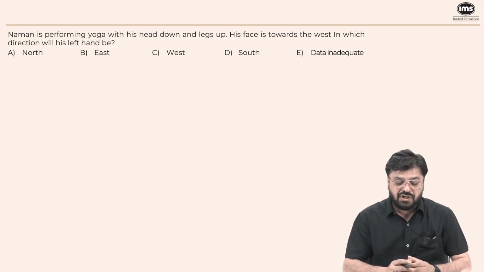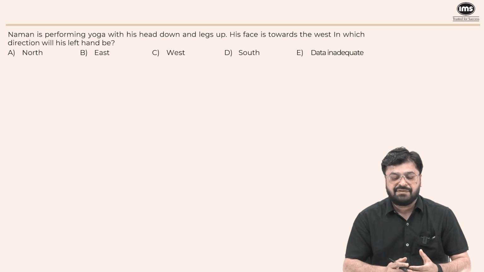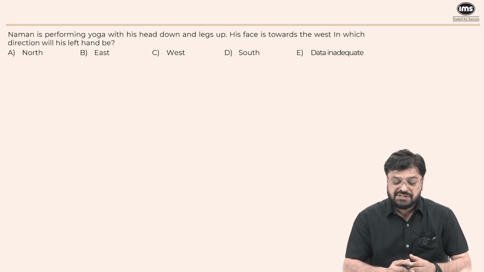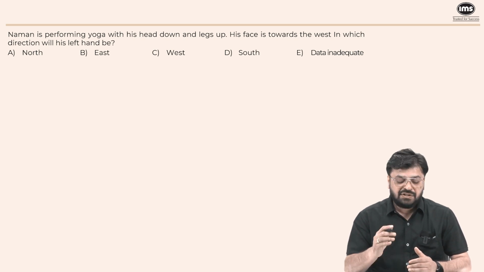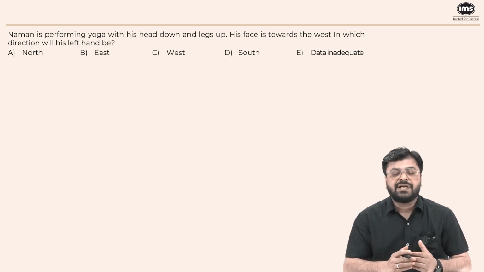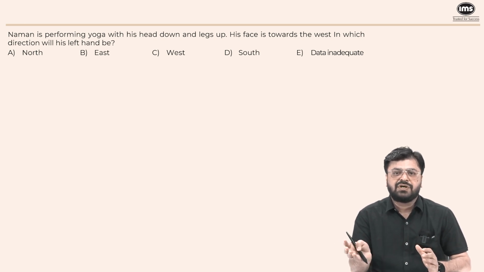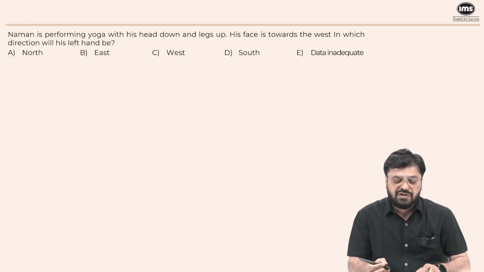Naman is performing yoga with his head down and legs up. His face is towards the west. In which direction will his left hand be? When your head is down and legs are up, your direction changes. Whatever was on your right, now it will be on your left.